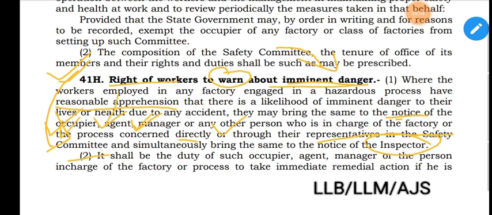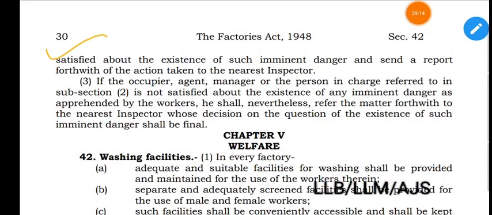Then section 41H subsection 2. It shall be the duty of the occupier, agent, manager, or the person in charge of the factory process to take immediate remedial actions if he is satisfied about the existence of such imminent danger, and send a report of the actions taken to the nearest inspector.